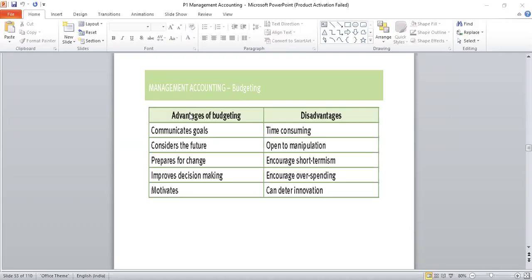What are the disadvantages? The whole process of budgeting itself is time consuming. So that is one major thing. But of course, even if it is time consuming, there would be a plan in hand. Once there is planning, the implementation becomes very easy. But as a disadvantage, instead of implementing straight away, they have to spend a lot of time on planning. So it's time consuming. Then it is open to manipulation.